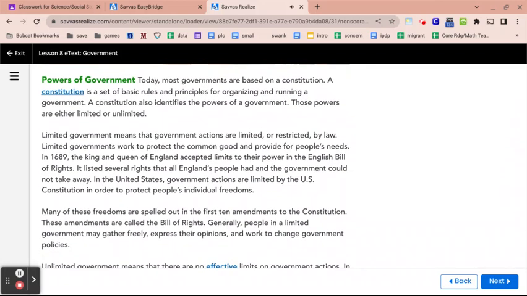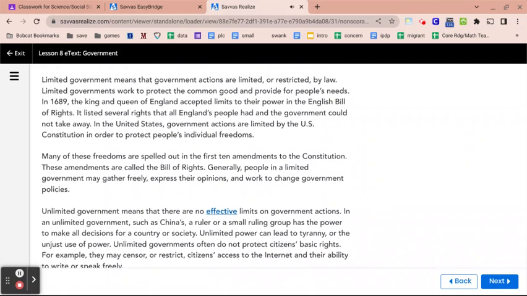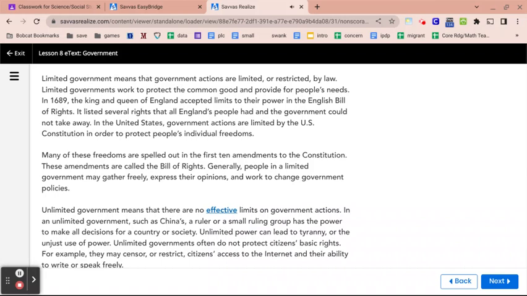Powers of government. Today, most governments are based on a constitution. A constitution is a set of basic rules and principles for organizing and running a government. A constitution also identifies the powers of a government. Those powers are either limited or unlimited. Limited government means that government actions are limited or restricted by law. Limited governments work to protect the common good and provide for people's needs.